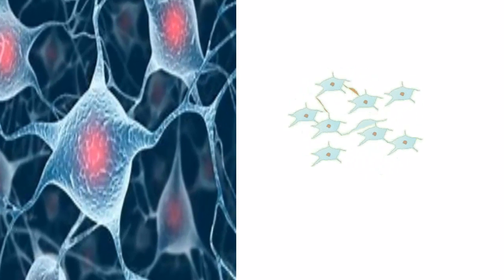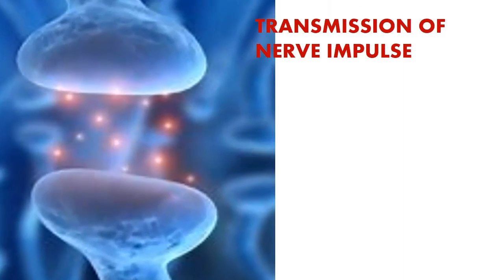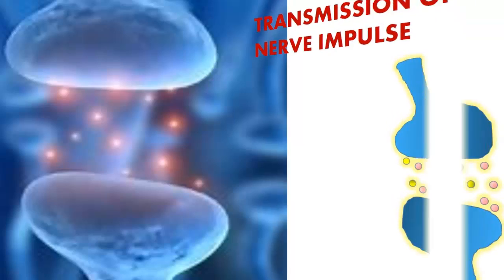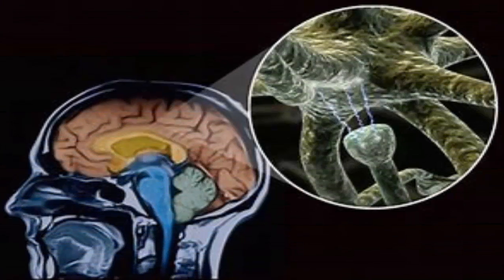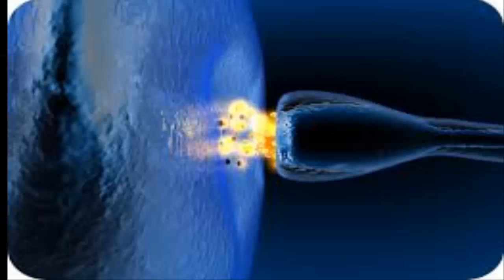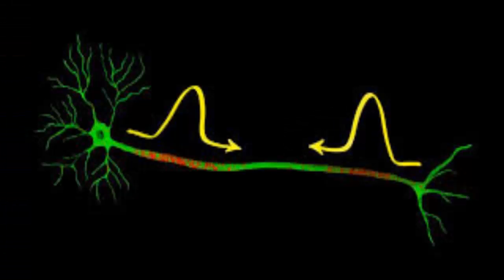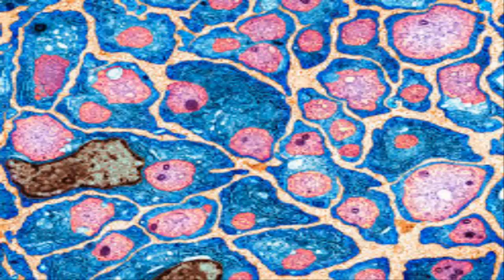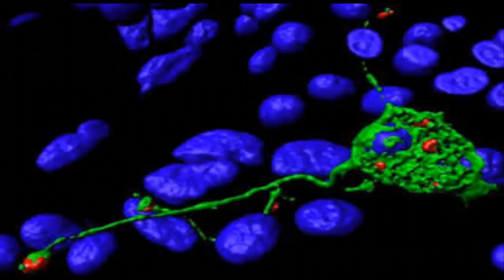Neurons are cells and therefore have a soma or cell body. It is an electrically excitable cell that receives, processes and transmits information through electrical and chemical signals called the nerve impulse. Nervous tissue is present in both the central nervous system and peripheral nervous system.